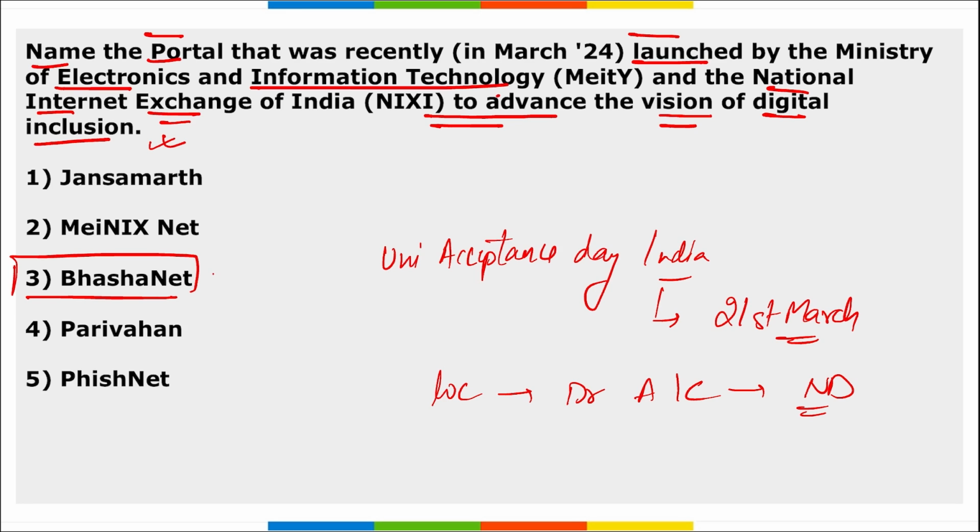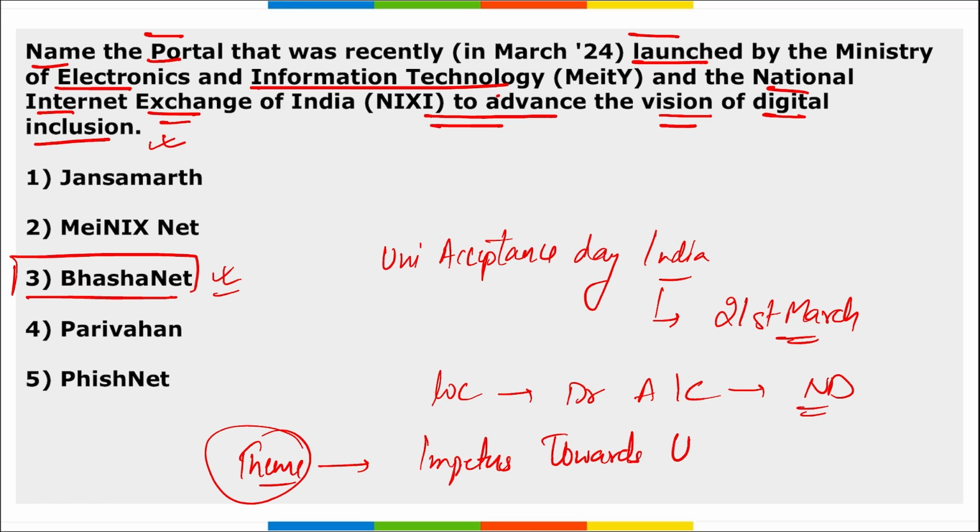And this BhashaNet, the aim here is to create multilingual internet where local language website names and email IDs work seamlessly everywhere. Right? And the event was held under a theme. You need to remember the theme, that is BhashaNet impetuous towards universal acceptance. I repeat, that is impetuous towards universal acceptance.